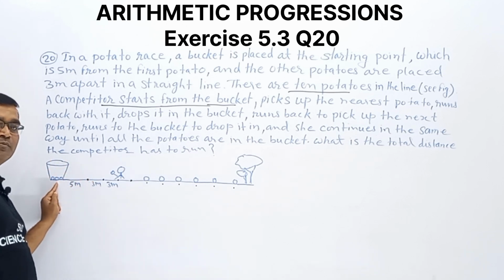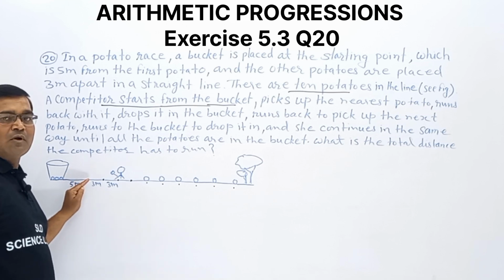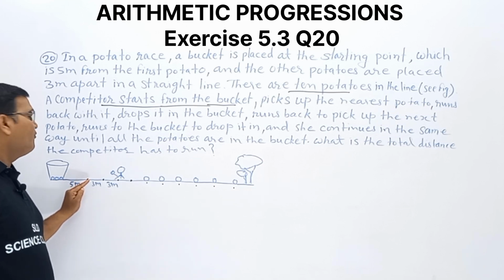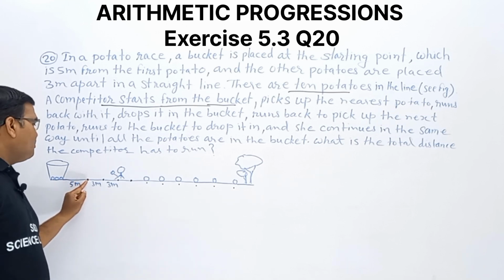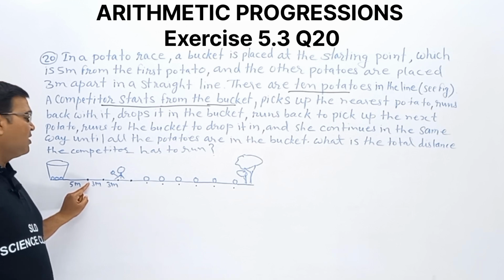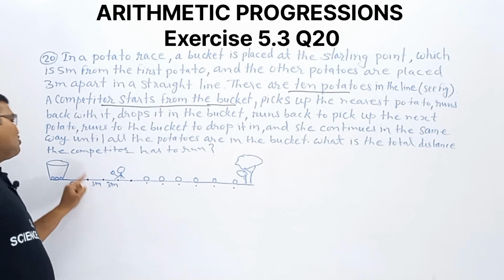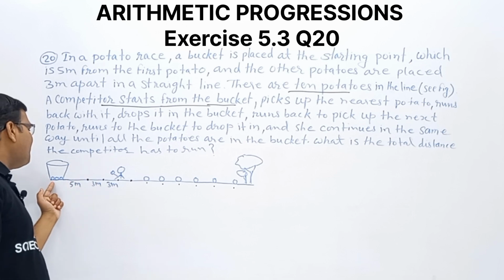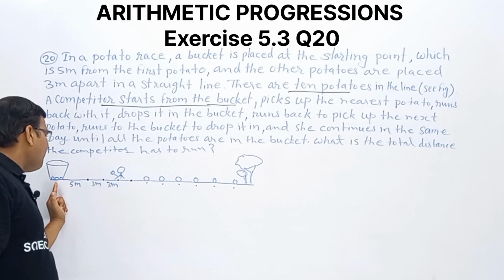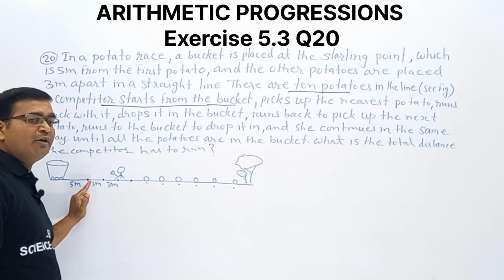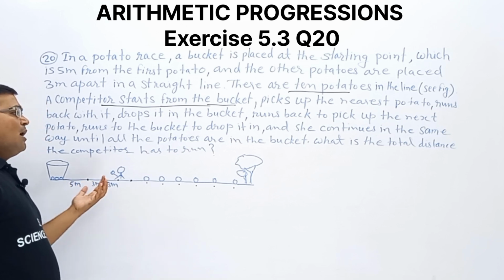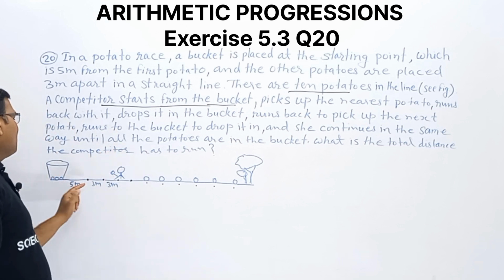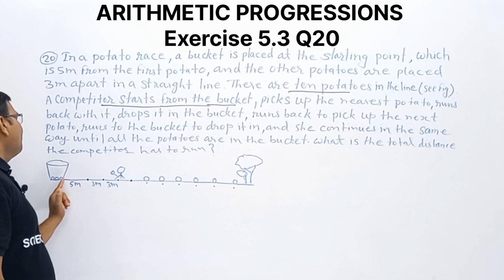That is 5 meters from the bucket to the first potato, and again 5 meters from the first potato back to the bucket.